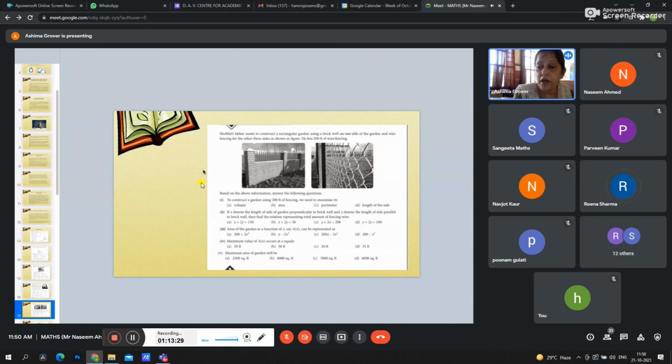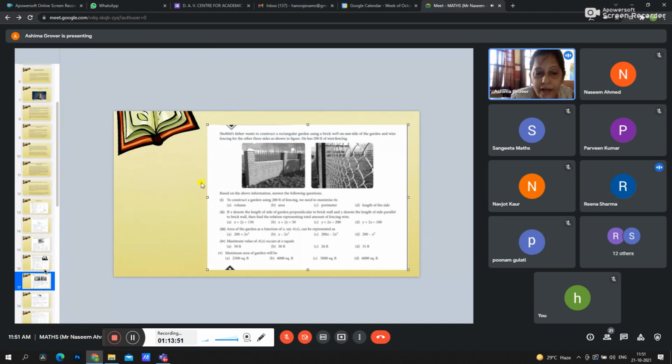Maximize perimeter or area? What do you want to find out? Perimeter. Perimeter, ma'am. Yes, ma'am, you maximize area. Area should be maximized. Sorry, ma'am, we need to maximize area, then we have to fence accordingly.